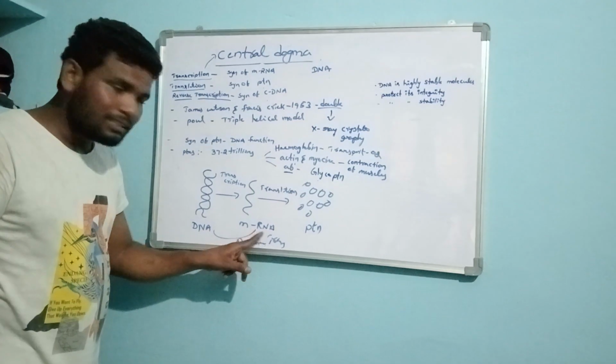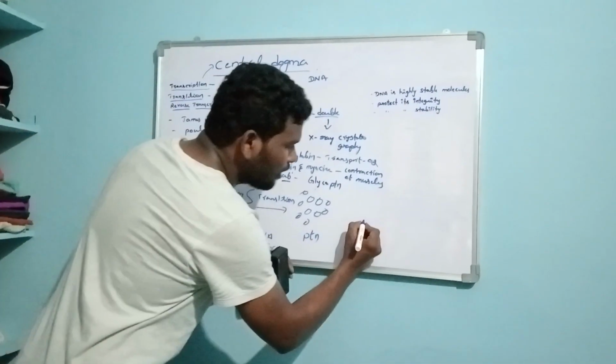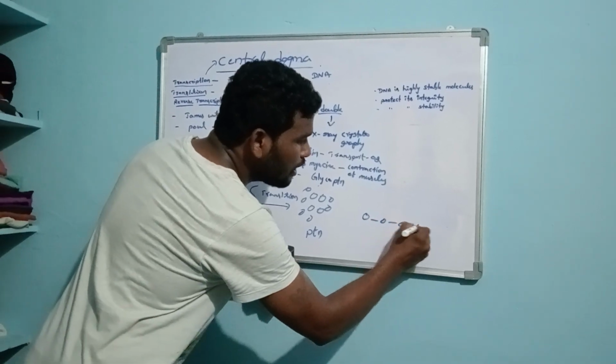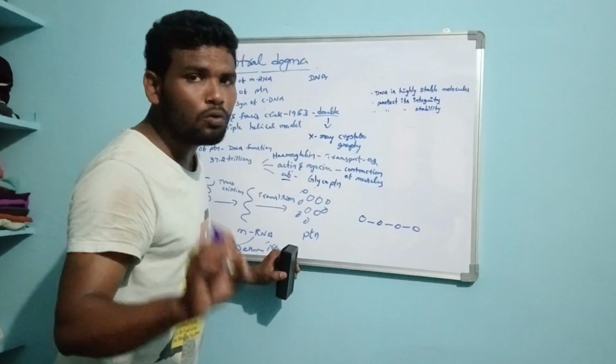All proteins are made of amino acids, but an amino acid by itself is not a protein. Amino acids are linked with peptide bonds to form a polypeptide chain, which gets converted into proteins.